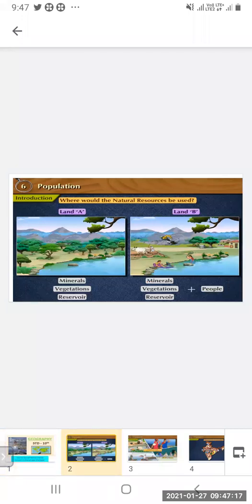In land A, you can see there are minerals, vegetation, and a water reservoir, and in land B, what is added? You can see minerals, vegetation, reservoir, and plus people are there, that is human beings are there. So in land A, there is absence of human beings, and in land B, there is presence of human beings. So even if these vegetations, minerals, and reservoirs are available, if human beings are not there, they cannot be utilized. So human beings play a very important role as an element of environment.